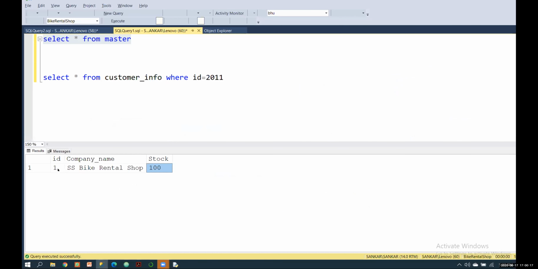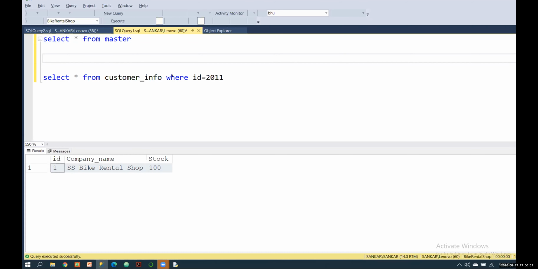You have to insert only one row in your master table because it takes this value and shows it in your result sheet, right? You don't need to insert values into the customer info. The customer info table will be automatically inserted while executing your Python code.